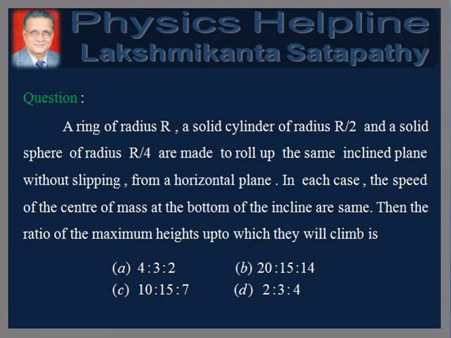A ring of radius r, a solid cylinder of radius r by 2 and a solid sphere of radius r by 4 are made to roll up the same inclined plane without slipping from a horizontal plane. In each case, the speed of the center of mass at the bottom of the incline is the same. Then the ratio of the maximum heights up to which they will climb is.